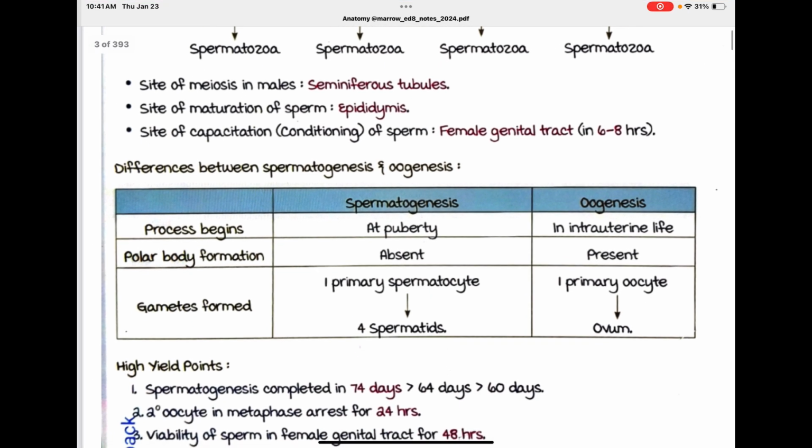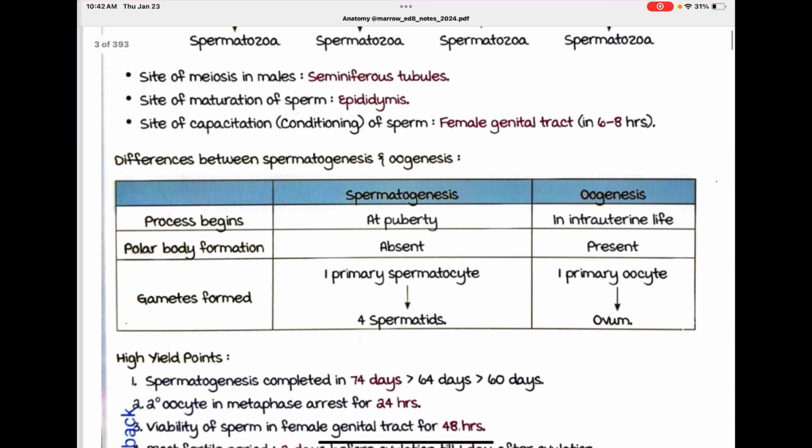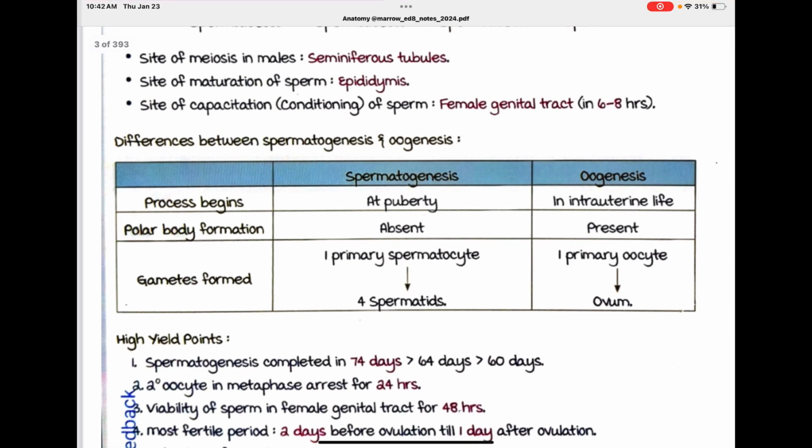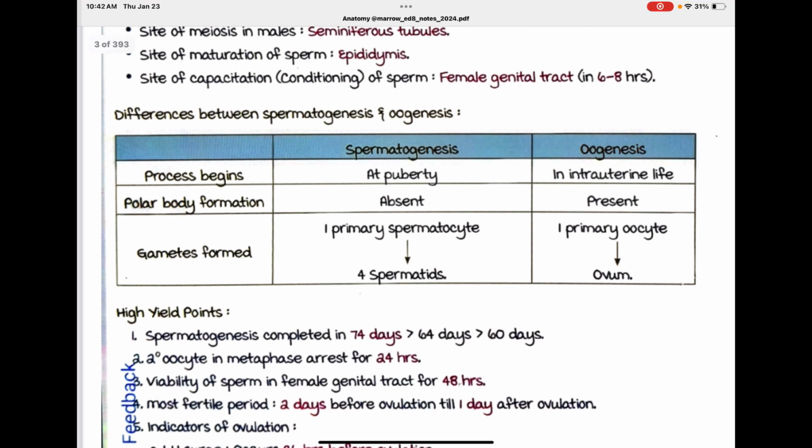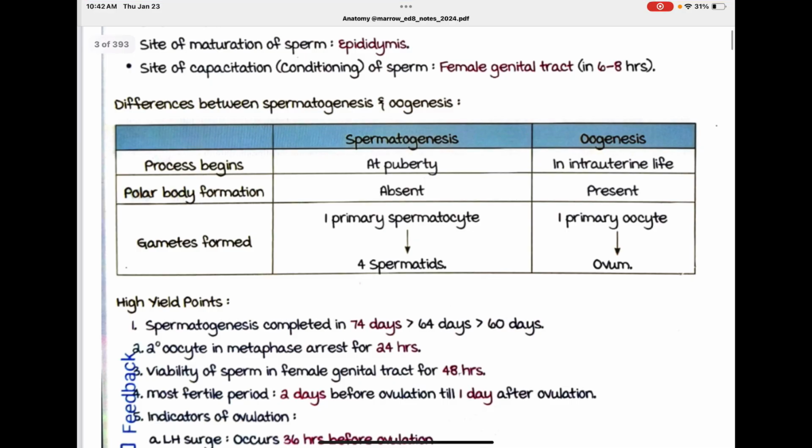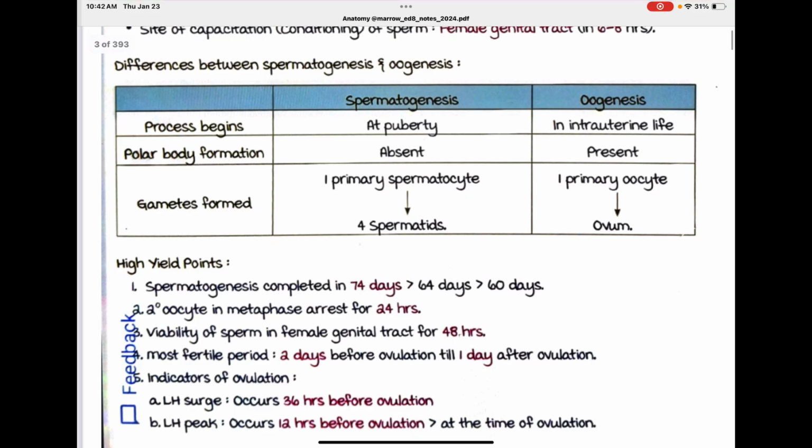Difference between spermatogenesis and oogenesis. Spermatogenesis begins at puberty, while oogenesis begins in intrauterine life. Polar body formation is absent in spermatogenesis and present in oogenesis. Gametes formed: one primary spermatocyte creates 4 spermatids, while one primary oocyte creates 1 ovum.